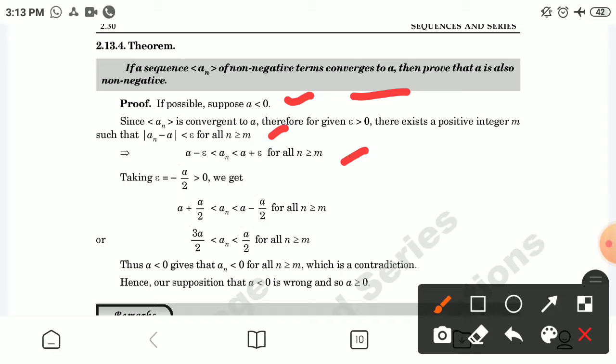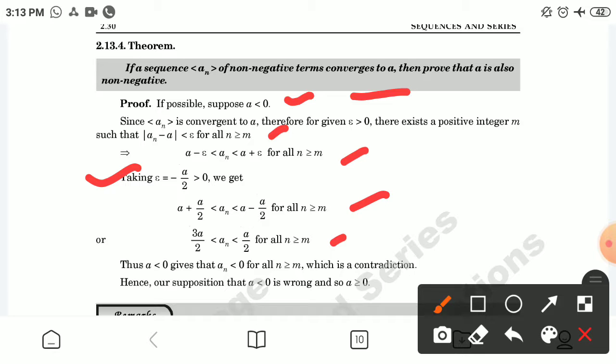If we take epsilon equal to minus a by 2, which is greater than 0, we get an is between a plus a by 2 and a minus a by 2 for all n greater than or equal to m. Or we can say an is between 3a by 2 and a by 2 for all n greater than or equal to m.